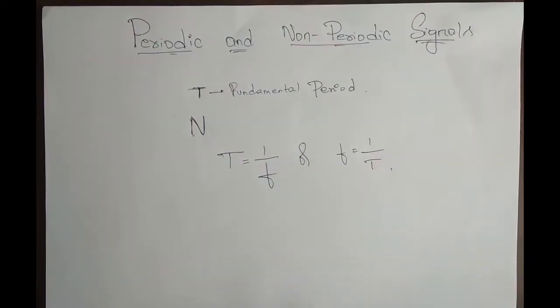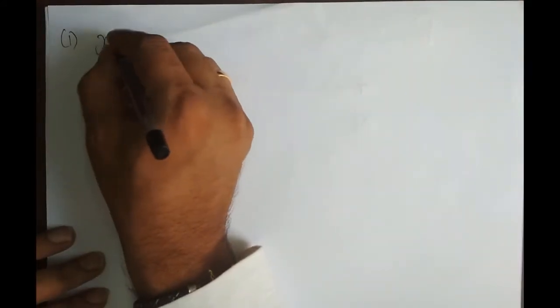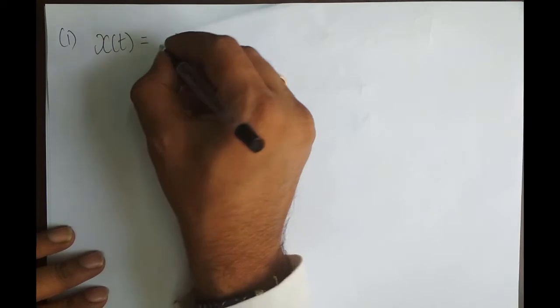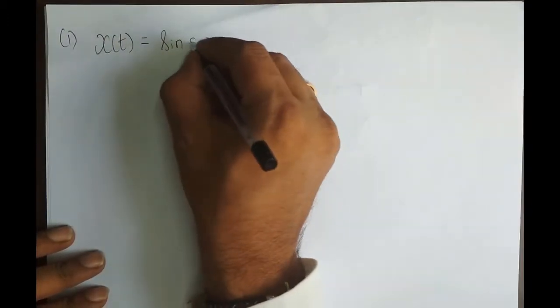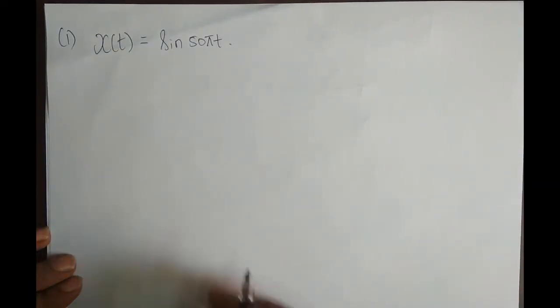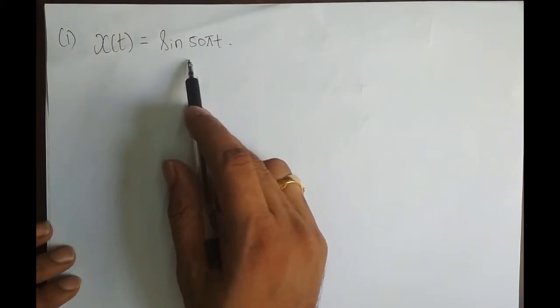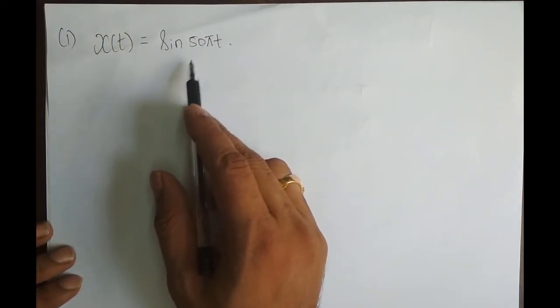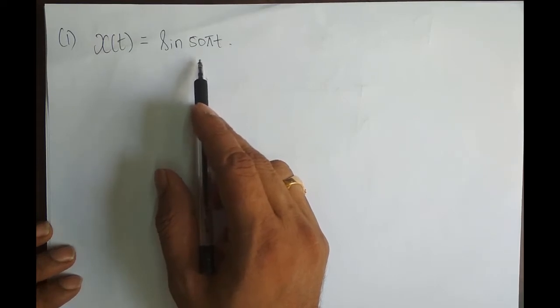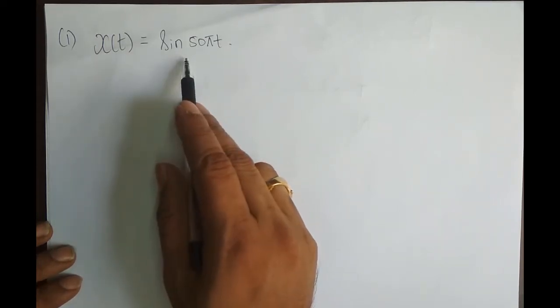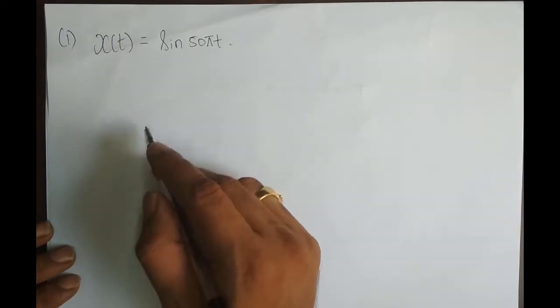So now we shall take up a few problems on finding the periodicity of a signal. The first problem, problem number 1: x of t, a continuous time signal, is equal to sine 50 pi t. What is our aim? Our aim here is to check whether the signal is periodic. If it is periodic, then find its fundamental period. So I have to check whether this signal is periodic, and if it is, I need to find its fundamental period.